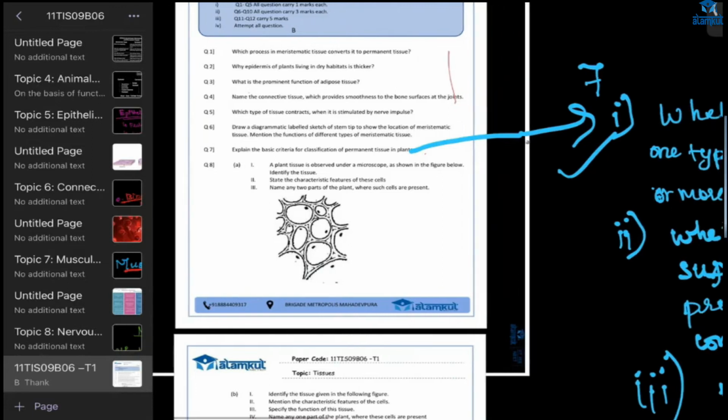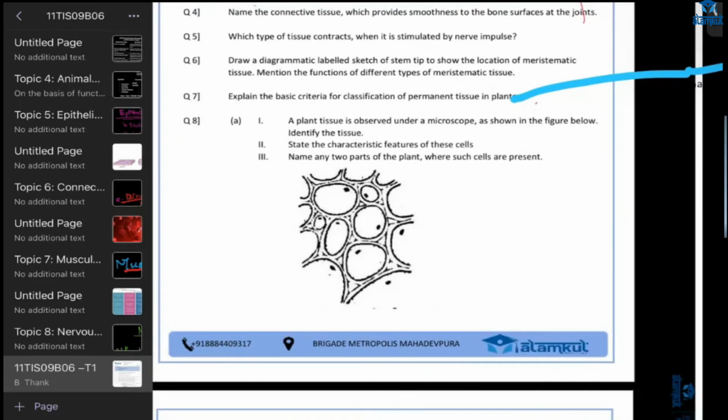The next one: a plant tissue is observed under a microscope as shown in the figure below. Identify the tissue, state the characteristic of these cells, and name any two parts of the plant where such cells are present. When you look at this tissue, what is this tissue? Ma'am, parenchyma. Razi is telling parenchyma. What about Advika? I think parenchyma.